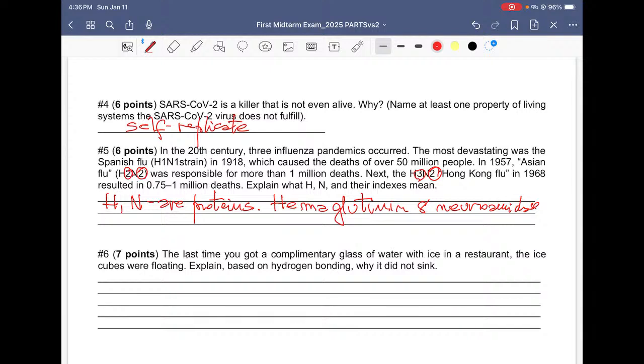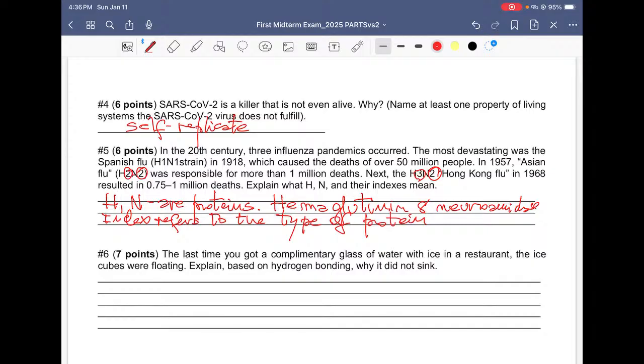So we're going to say the index refers to the type of protein, right? Or they can say the type of hemagglutinin or the type of neuraminidase. Okay, so that's what it is.